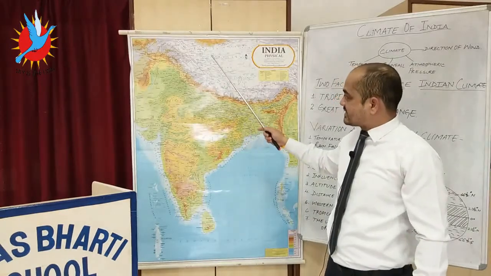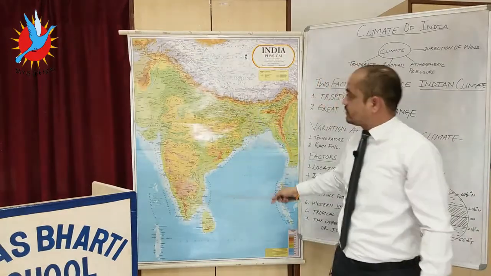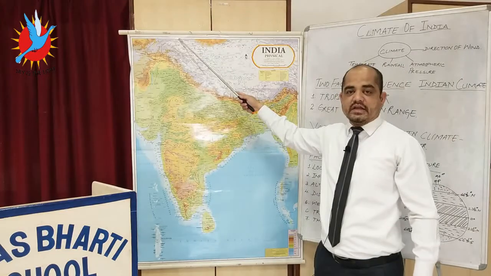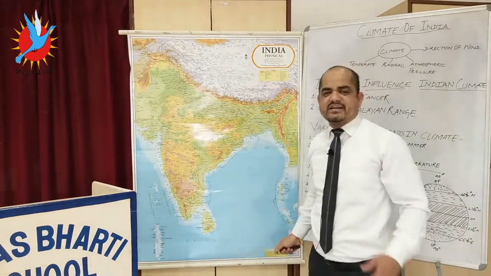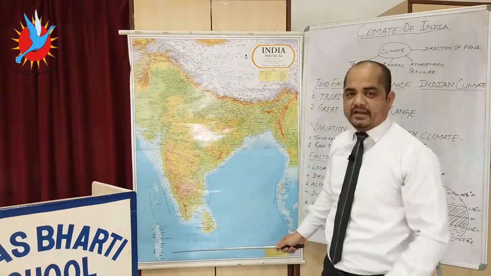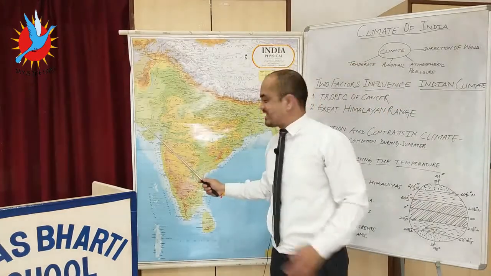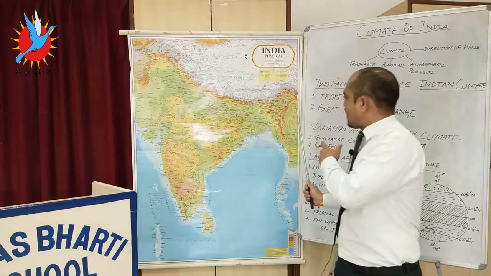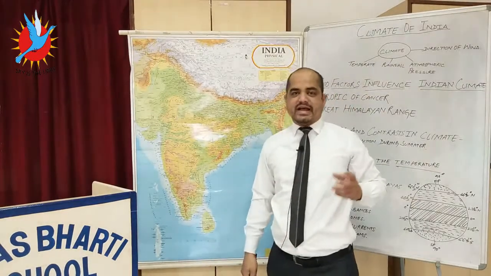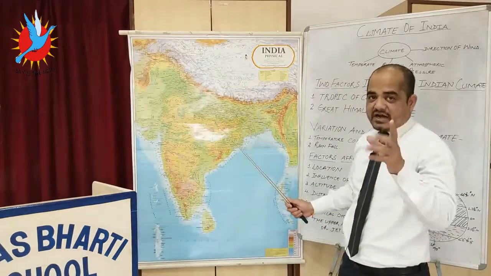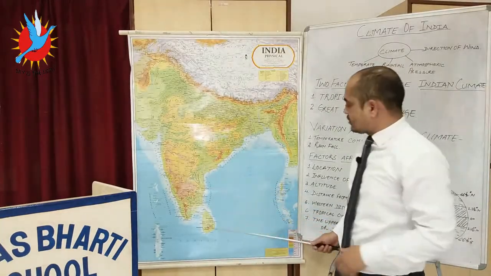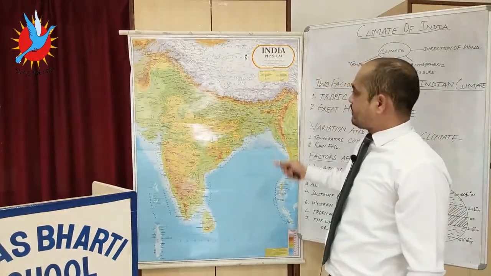If we talk about the distance from north to south, the northern point is known as the Indira Col, the southern point is known as Cape Comorin. It covers 3,214 kilometer. The distance from the Rann of Kutch to Arunachal Pradesh is 2,933 kilometer. India is the 7th largest country in the world in terms of size. So India lies toward the southern part of Asia.